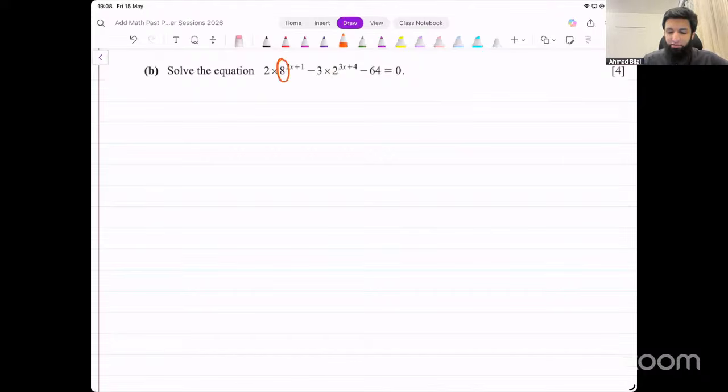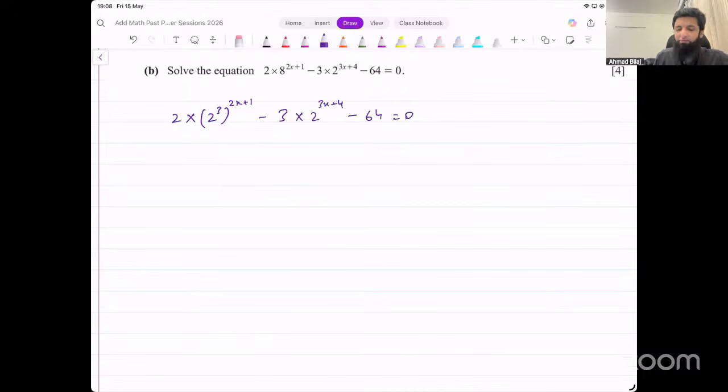This is 8, this is 2. It's easy to make them the same number, right? 8 can be written as 2 cube. So I could write this as 2 into 2 cube, 8 being 2 cube, raised to power 2x plus 1 minus 3 into 2 raised to power 3x plus 4 minus 64